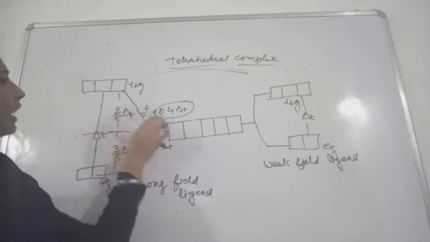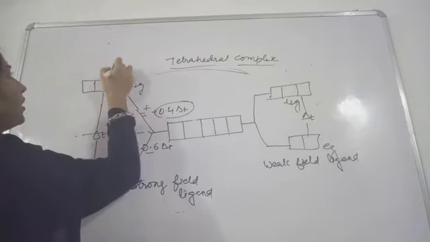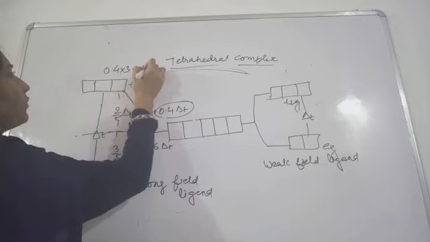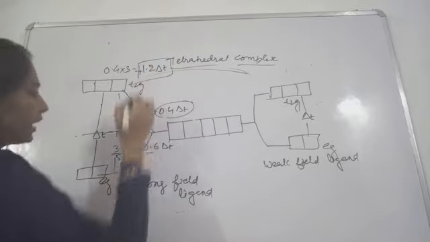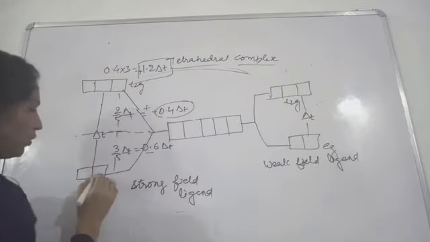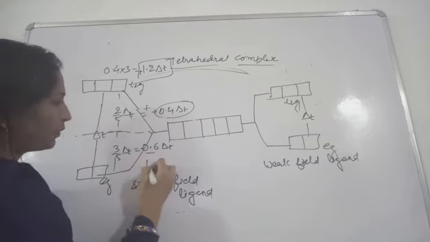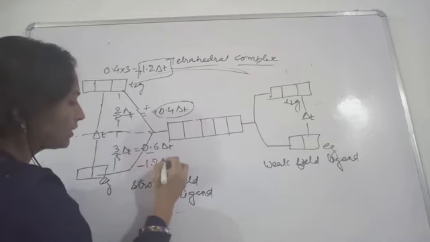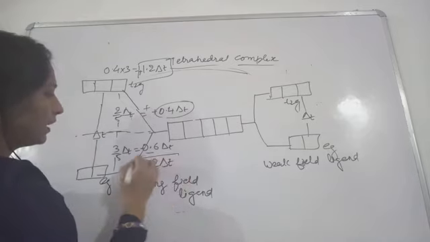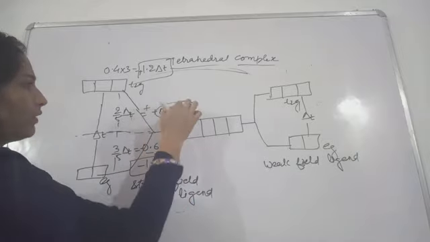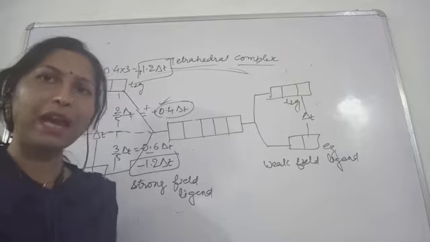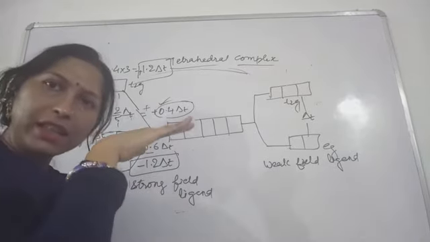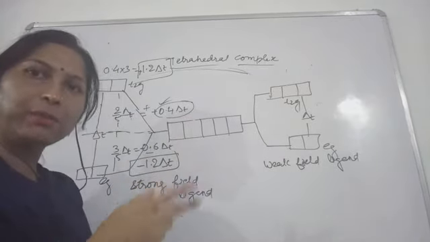We have 3 orbitals here, so 0.4 into 3 gives positive 1.2 delta T. Here you have 2 orbitals, so 0.6 into 2 gives minus 1.2 delta T. One is positive and the other negative, but the magnitude remains the same, the increase and decrease in energy being equal.